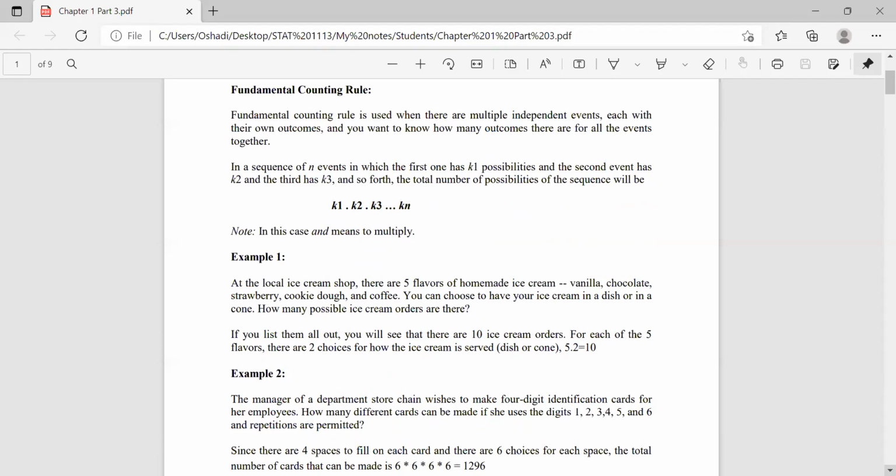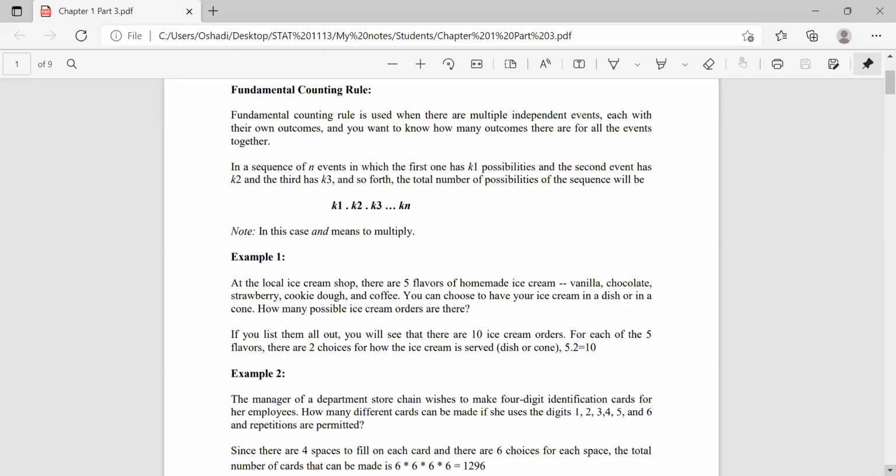The first event is choosing the ice cream flavor: vanilla, chocolate, strawberry, cookie dough, or coffee. And the second event is you can choose either a dish or a cone, right?